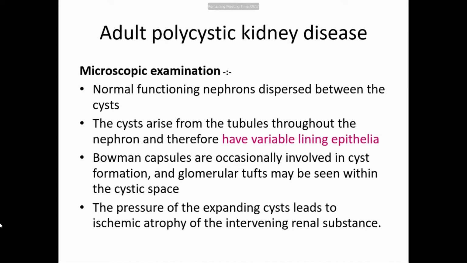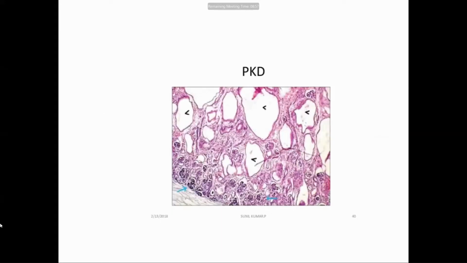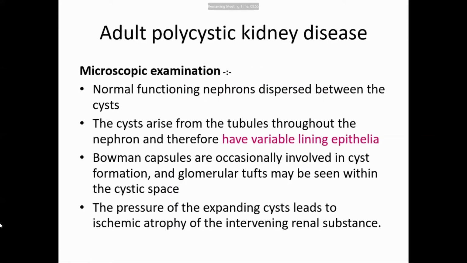The cysts arise from the tubules, that is proximal and convoluted distal tubules throughout the nephron. And that's why they have got a variable lining epithelium. If it is arising from the proximal tubule, then it will be columnar ciliated epithelium. And if it is from the distal, it is a cuboid epithelium. Bowman capsule is occasionally involved in the cyst formation, and glomerular tuft is seen within cyst spaces.